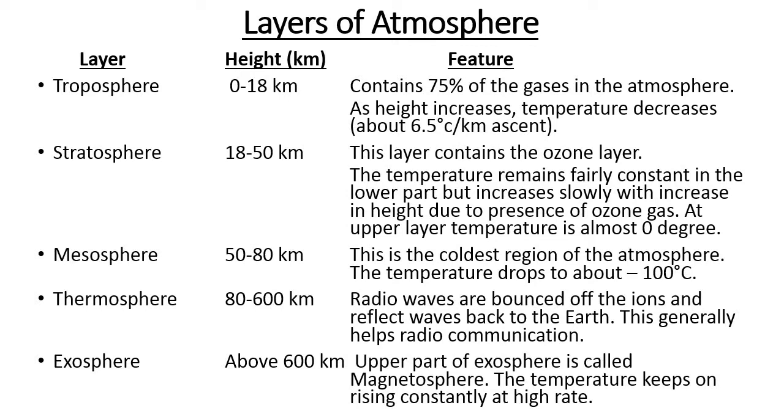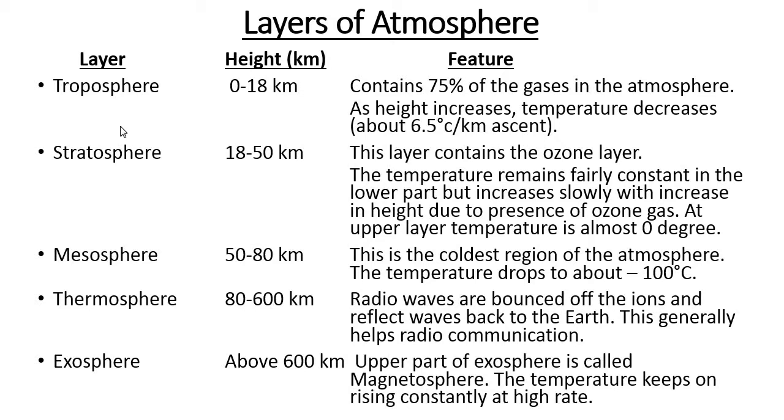The height at which the temperature stops decreasing is called the tropopause. Here the temperature may be as low as minus 58 degrees Celsius. As height increases, temperature decreases about 6.5 degrees per kilometer of ascent. So all these features are related to the troposphere.